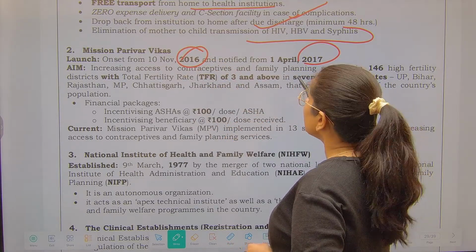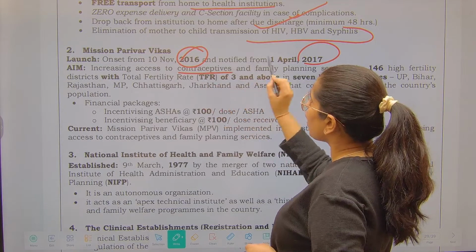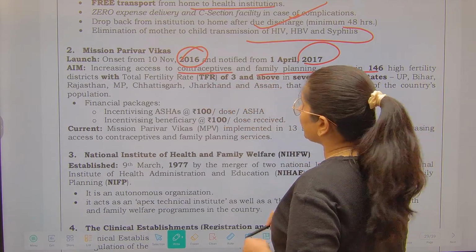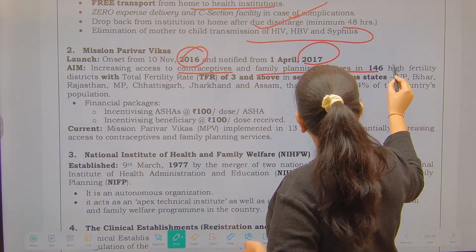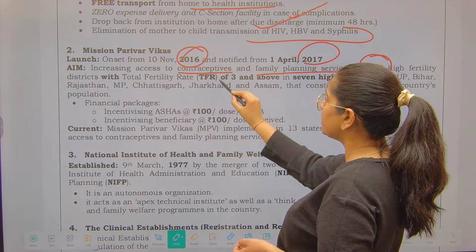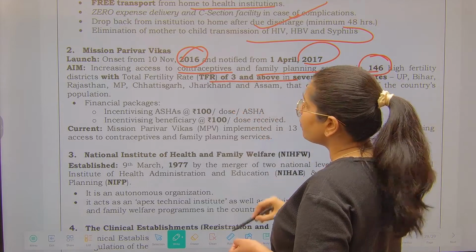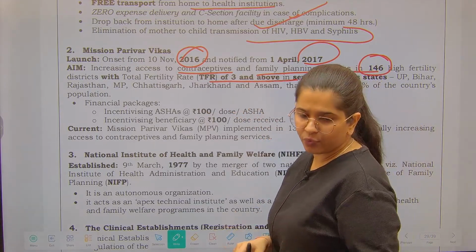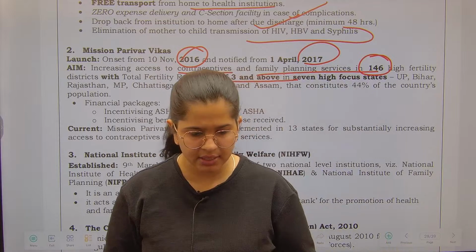What is the aim? We want to provide access to contraceptives as well as family planning related services in 146 high fertility districts which have a total fertility rate of 3 and above, right? TFR, let me tell you once again, what does TFR mean?